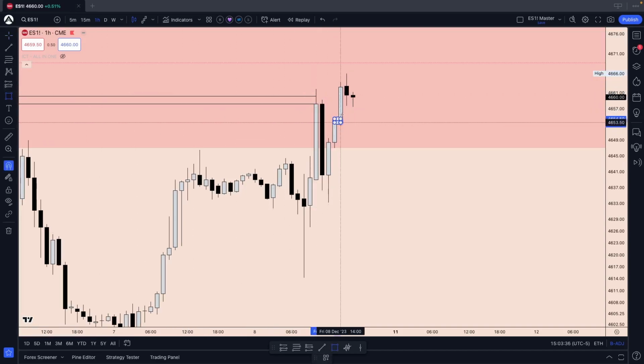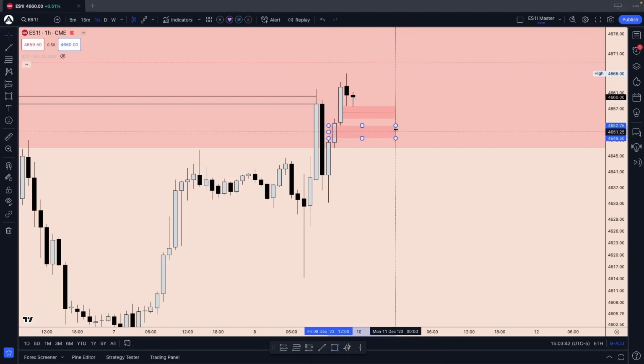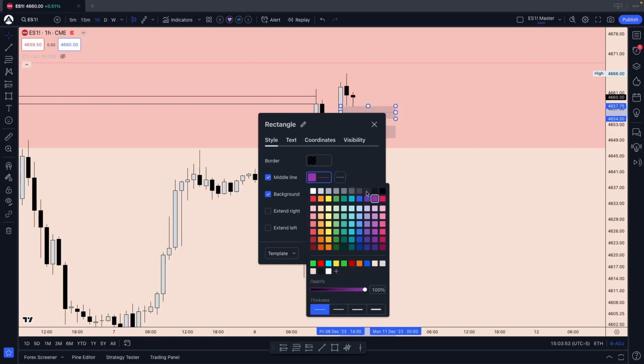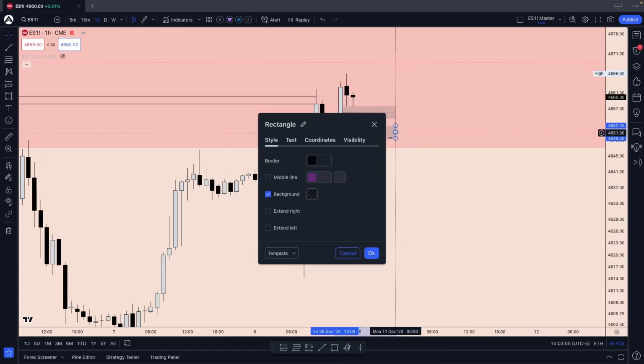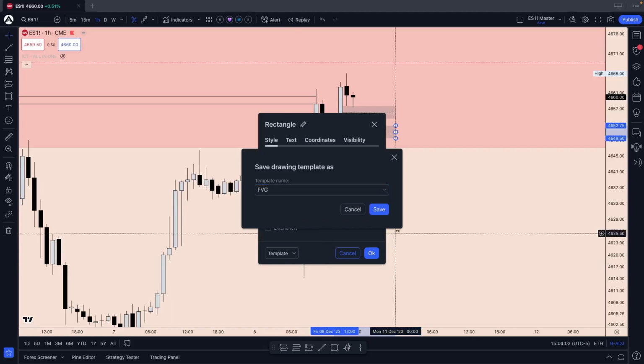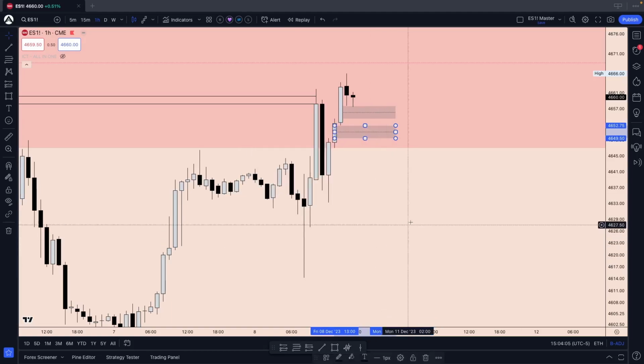So just based on the hourly heading into Monday, I want to see if the hourly 1 hour fair value gaps can hold price. I'm going to leave that on my chart. Fair value gap. And let's choose the fair value gap right here. Make this a dotted line, make it black. Save as fair value gap. Save, yes, okay.